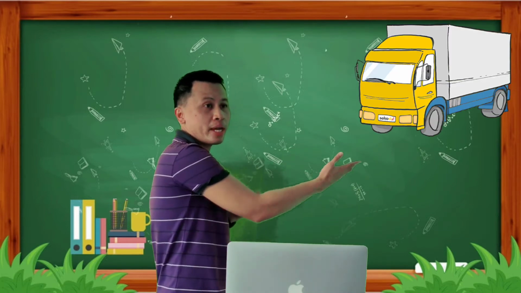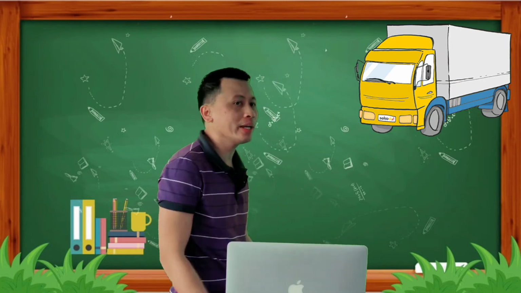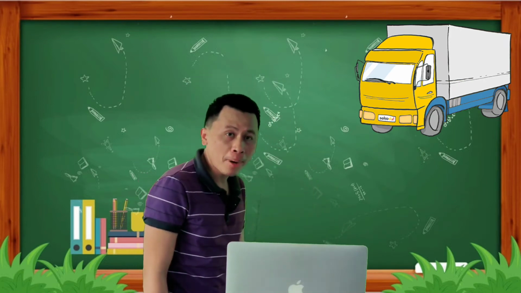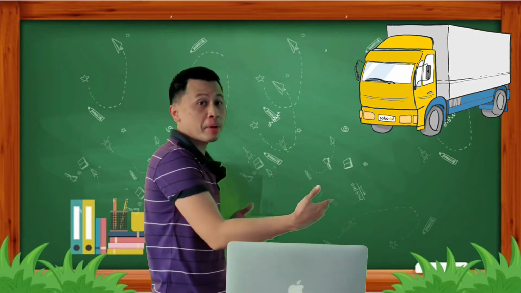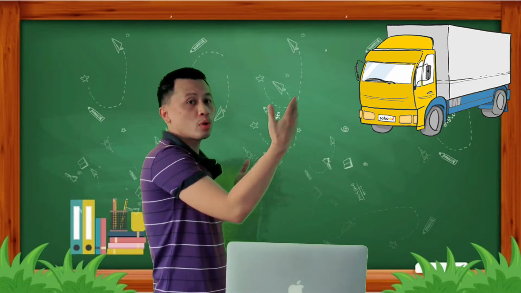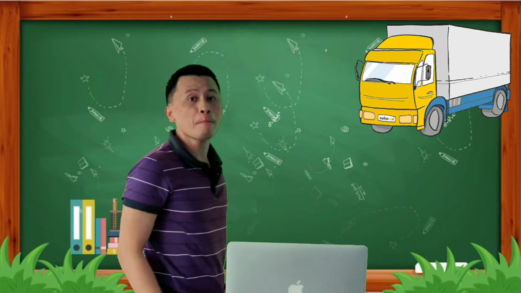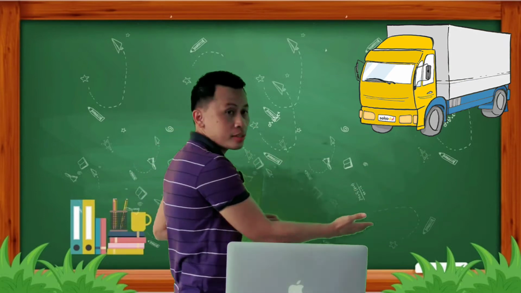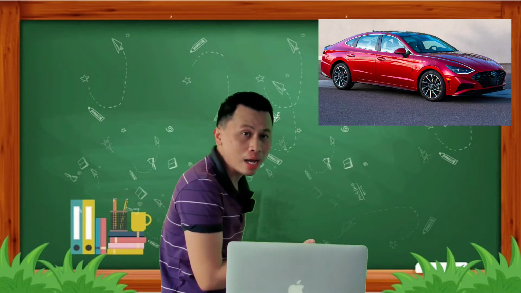Because this big vehicle has a lot of mass, since it is bigger. That's why it is hard or difficult to move and change direction compared to this vehicle, because this vehicle has less mass than the bigger vehicle.